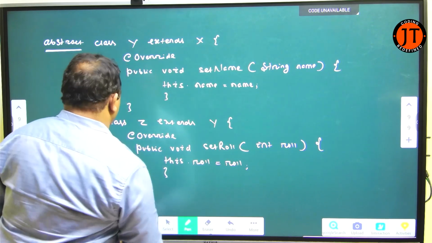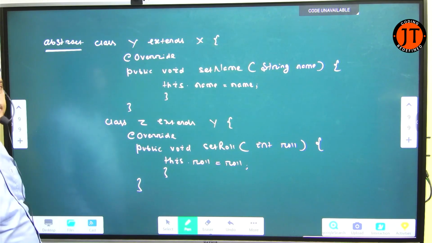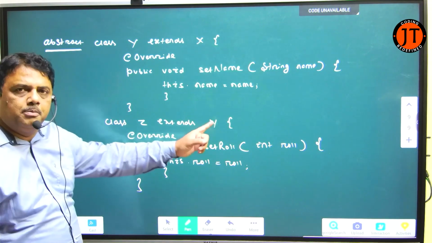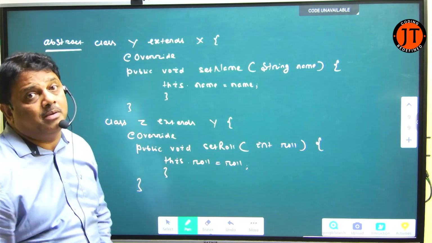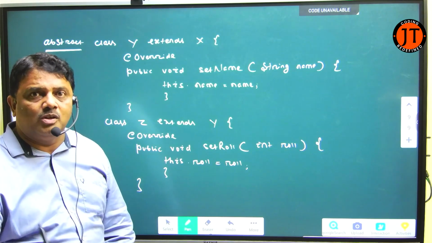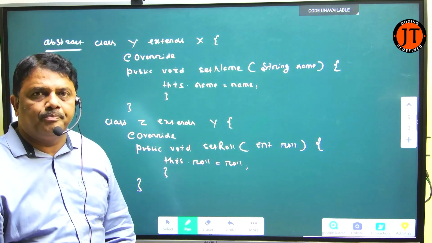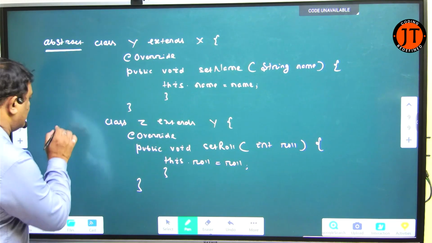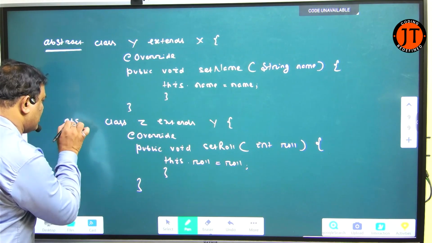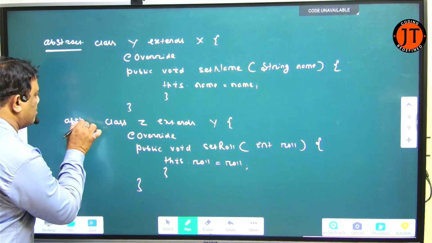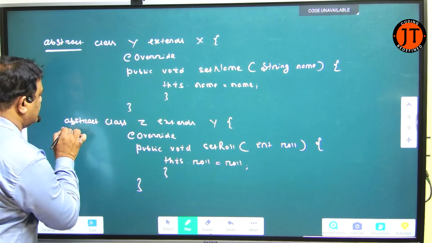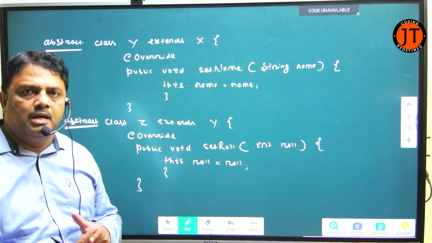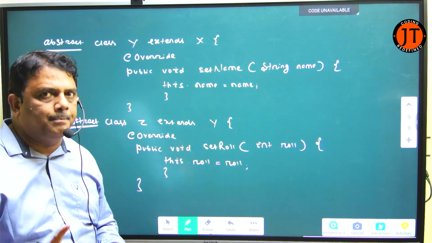Anyway, I ended the class here. I made a mistake. Now here you see Z inherited from Y. Y has two abstract methods. One is setRole, another one is setFee. But I override only one abstract method. So I am bound to make it abstract. If I do not make it an abstract class, then it must generate a compile time error.